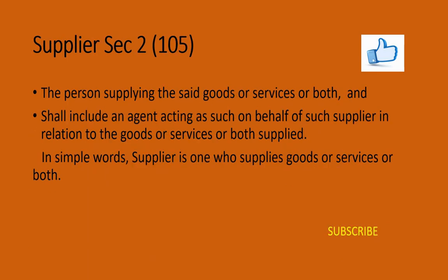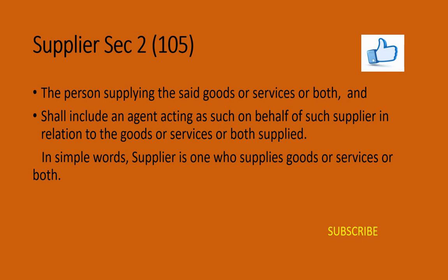Now let's understand who is a supplier under section 2, subsection 105. Supplier in relation to the goods or services or both shall mean the person supplying the said goods or services or both. For example, if a person is engaged in supply of raw materials or finished goods or semi-finished goods, all these we call a supplier. It also shall include an agent acting on behalf of such supplier in relation to the goods or services or both supplied.